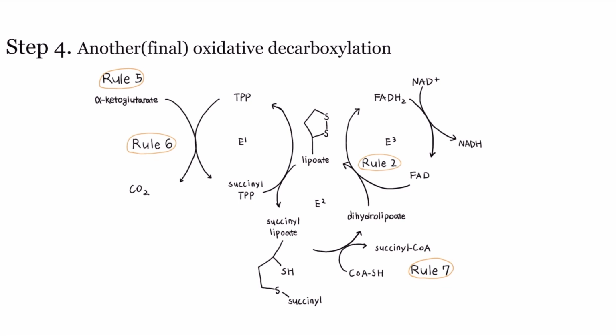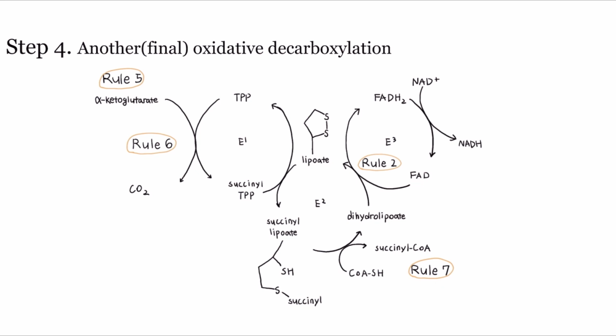Subsequently, a new bond is formed between E1 and alpha-ketoglutarate. After forming the new bond, electrons are removed from E1's TPP, causing the disulfide in E2's lipoate to be reduced, transforming lipoate into succinyl lipoate. Then, CoA-SH enters E2, following Rule 7, leading to the transfer of the succinyl group to CoA. As a result, succinyl-CoA contains a thioester bond, while lipoate accepts electrons.